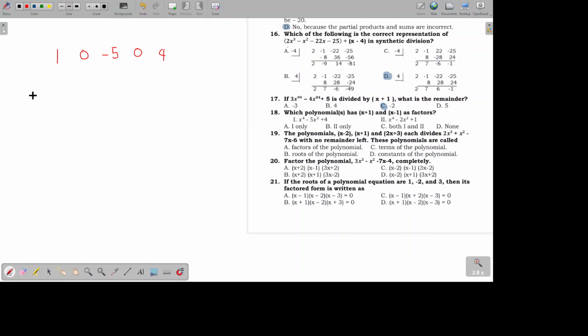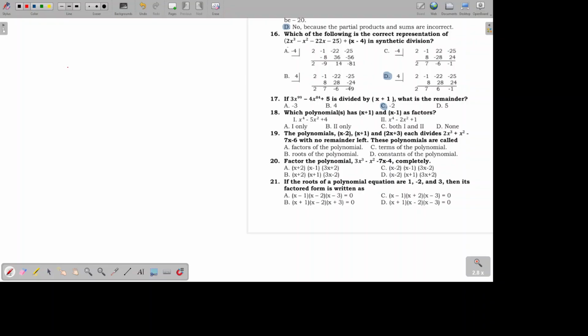So we can use synthetic division, but we can also use the remainder theorem. Okay, let's just use remainder theorem. I think that will be better. That will be easier. So if it's x plus 1, then it's x equals negative 1 when we transpose it.